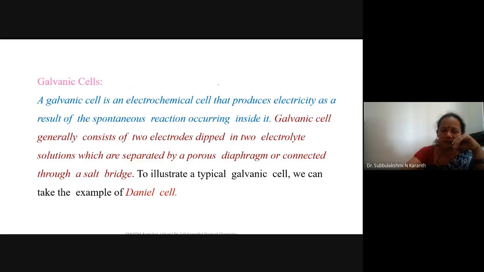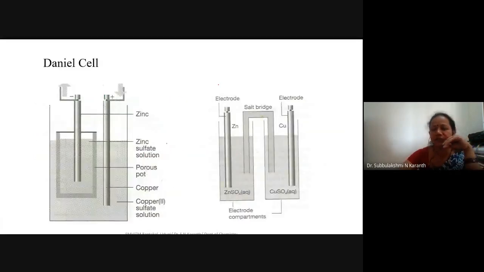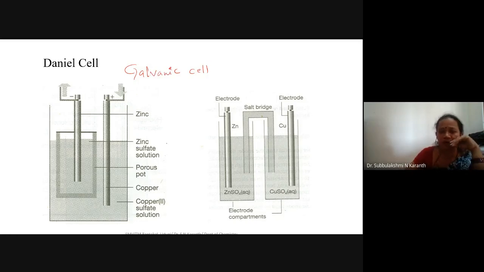See, this is an arrangement. This is a good example for an electrochemical cell, particularly a Daniell cell, which is an example for a galvanic cell. It converts chemical energy into electrical energy. It is simply called a Daniell cell.